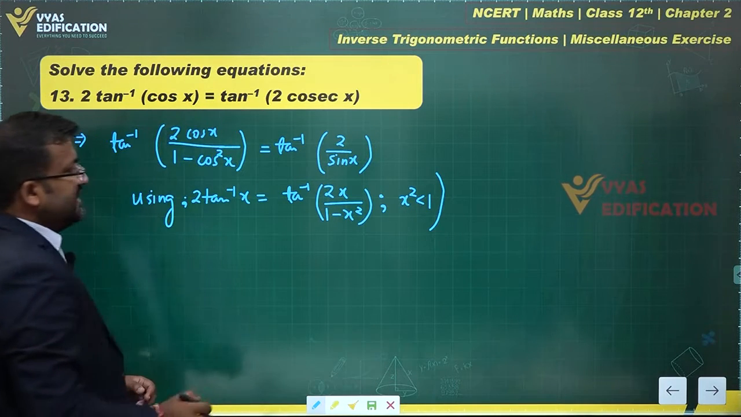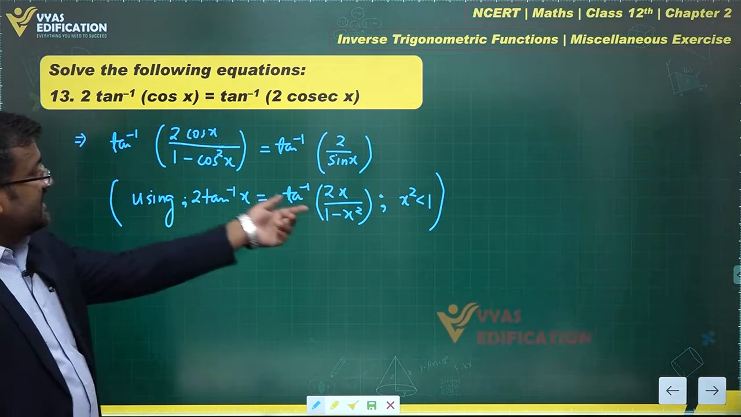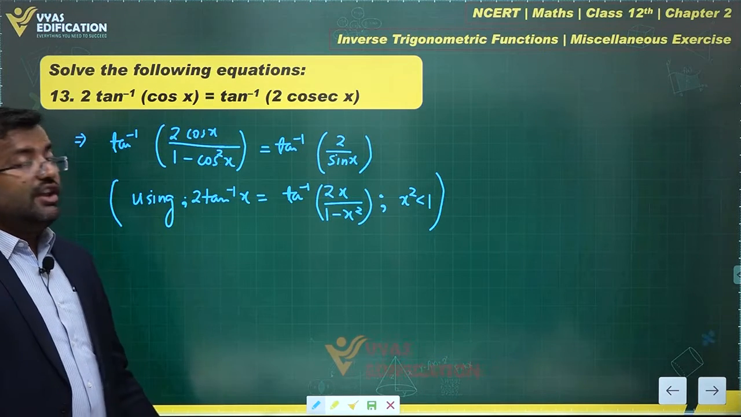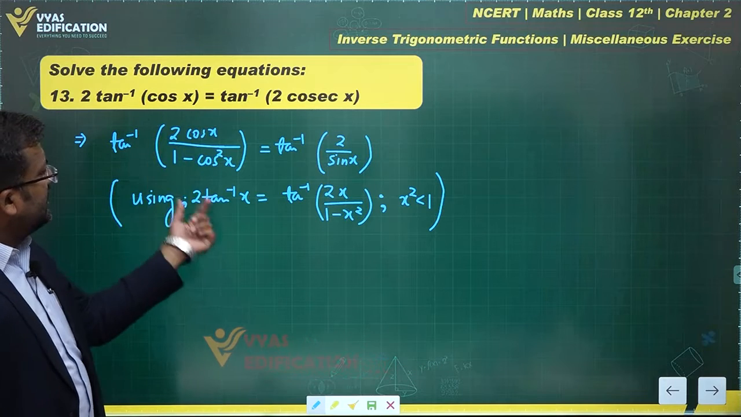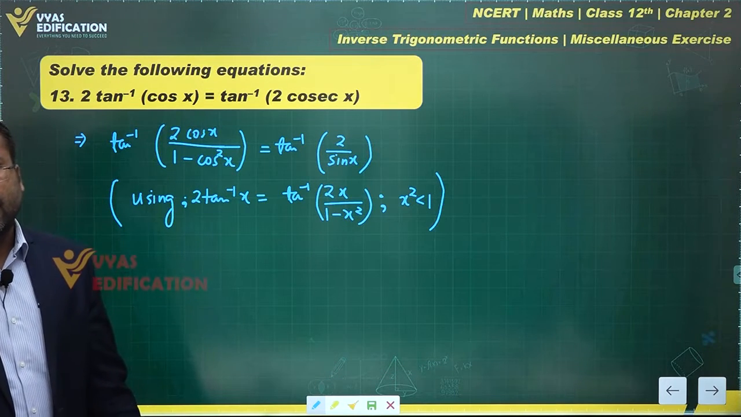Here, although this condition is satisfied, there is no need to worry about this, since cos square x is less than or equal to 1. Equal to 1 is not allowed in this case, right? What happens in case of equal to 1, you can solve that separately.